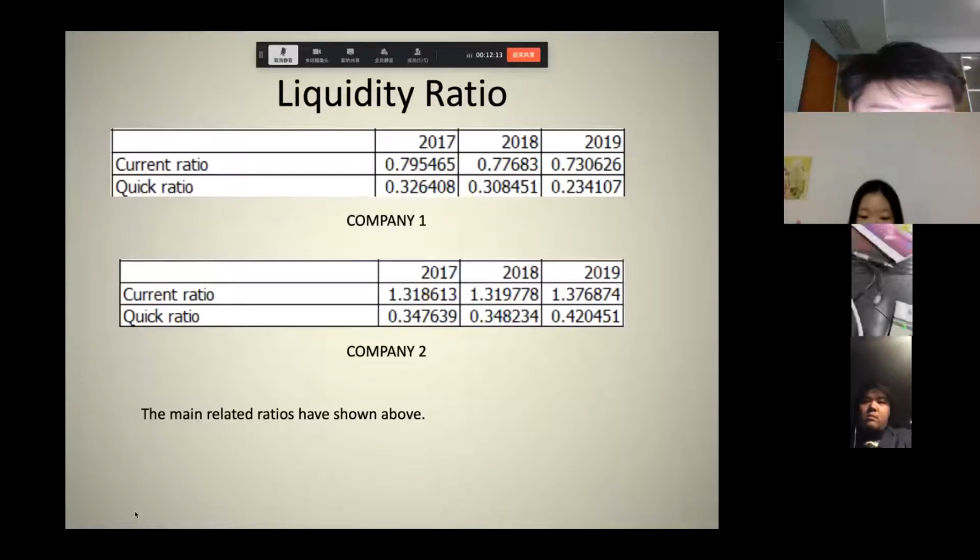On the contrary, the current ratio and quick ratio of Company 2 are on a rising trend, and in all 3 years, the current ratio of Company 2 is far greater than that of Company 1. This shows that Company 2 may be much better than Company 1 in terms of solvency, and Company 2 has stronger liquidity. Finally, next page.